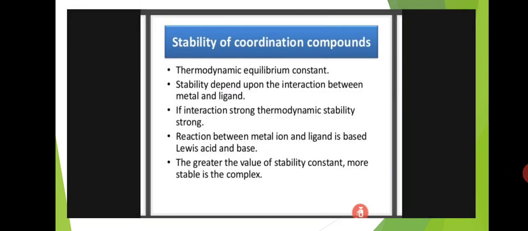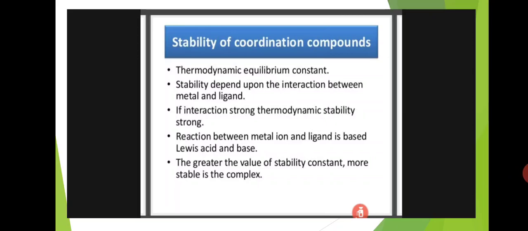Today's topic is stability of coordination compounds. In the last class we completed some theories and isomerism in coordination compounds. So the next topic is stability of coordination compounds, and the next theory is crystal field theory. First, let us discuss stability of coordination compounds.